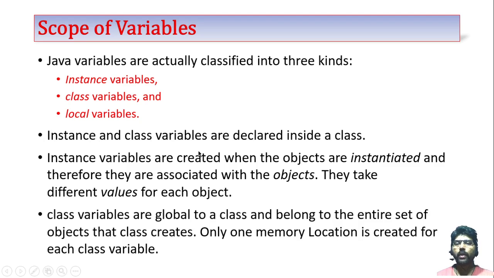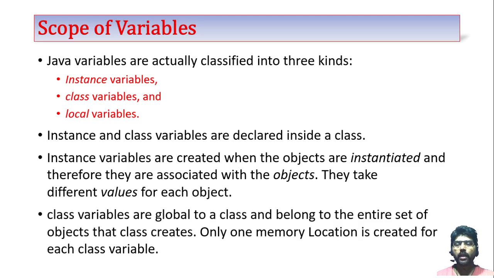Instance and class variables are declared inside the class. Instance variables are created when the objects are instantiated, and therefore they are associated with the objects. Whenever you create an object using a class, within that object the variable is created. That variable is called an instance variable.